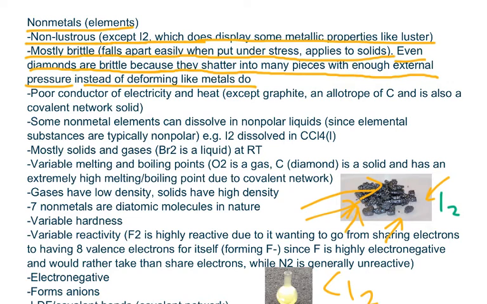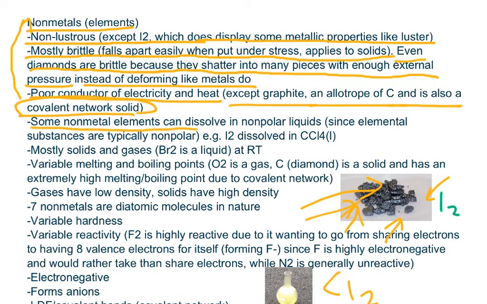Now, nonmetals are typically poor conductors of electricity and heat, and one exception is graphite, which is an allotrope of C, and if you remember, graphite is a covalent network solid, and the fact that it is a covalent network solid might have something to do with its good conductivity, which contrasts with many nonmetals in the subcategory. Now, some nonmetal elements can dissolve in nonpolar liquids, since like dissolves like, and elemental substances are typically nonpolar.